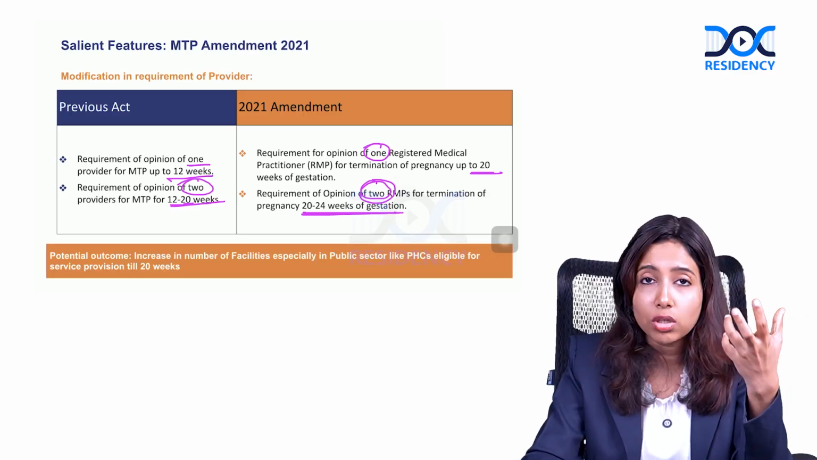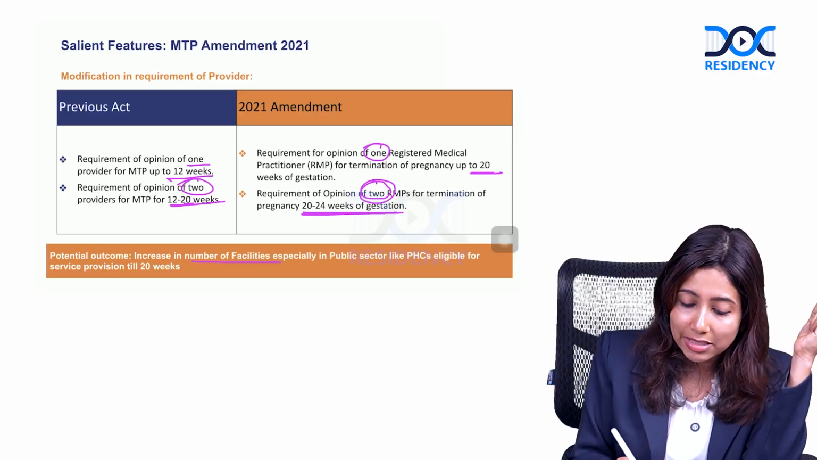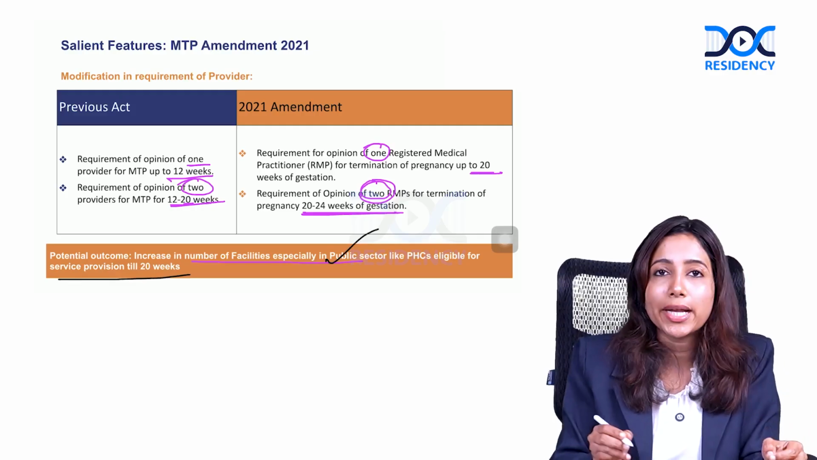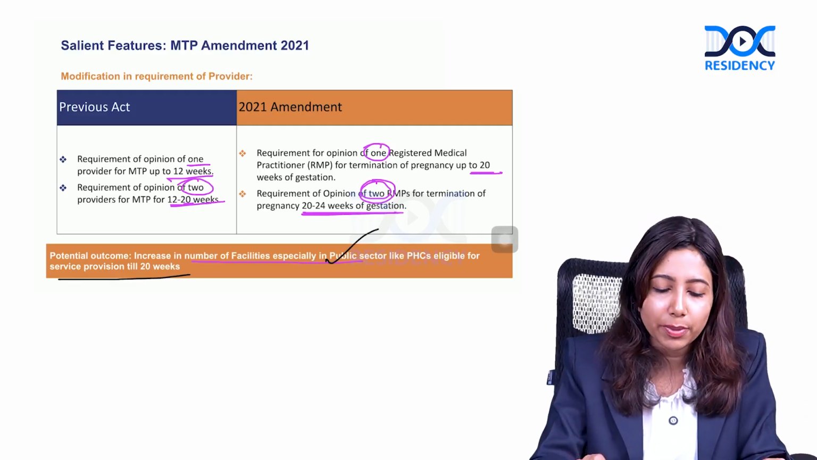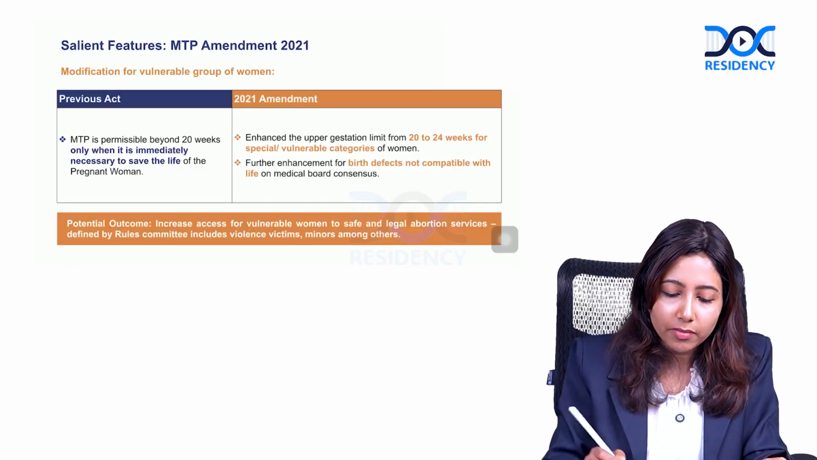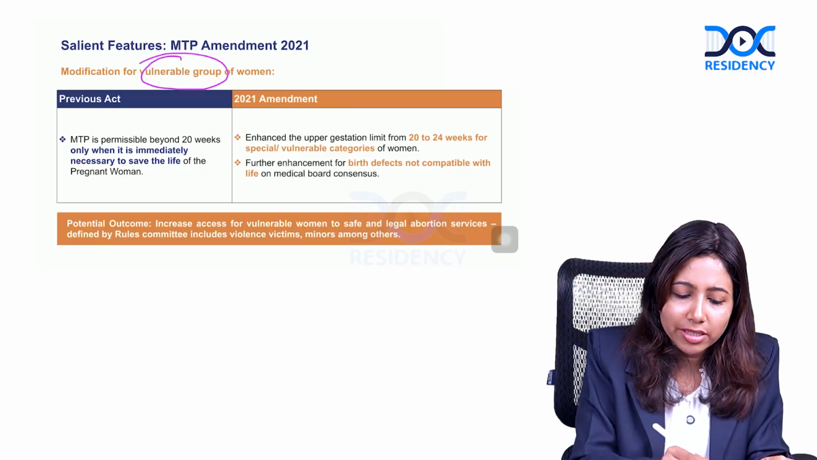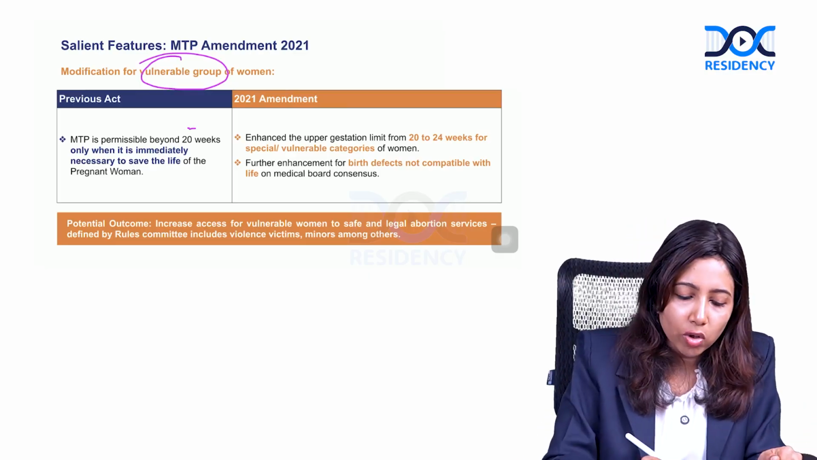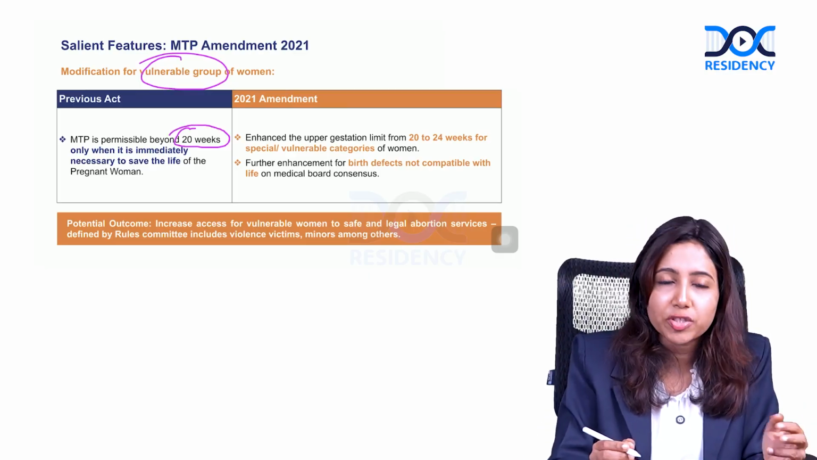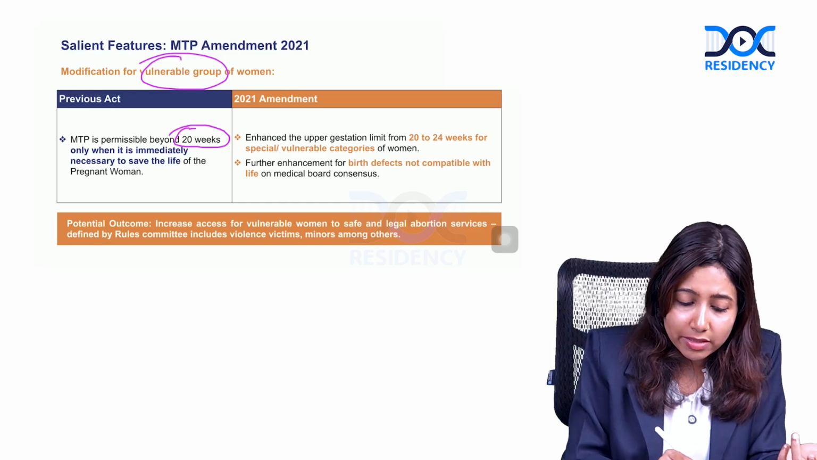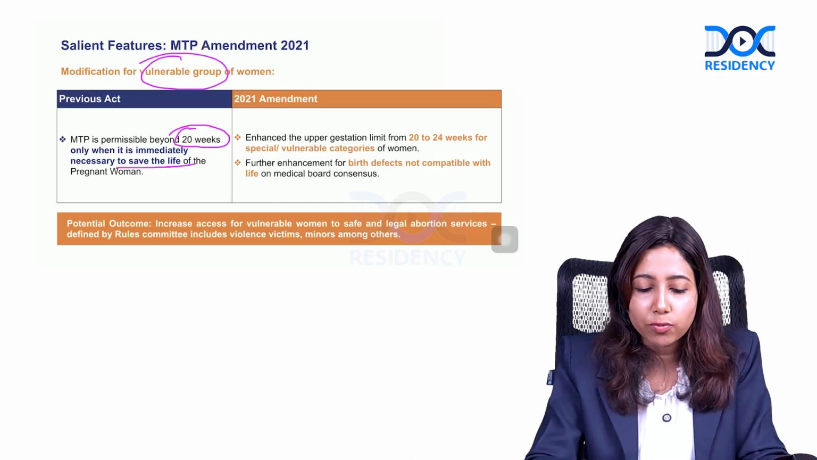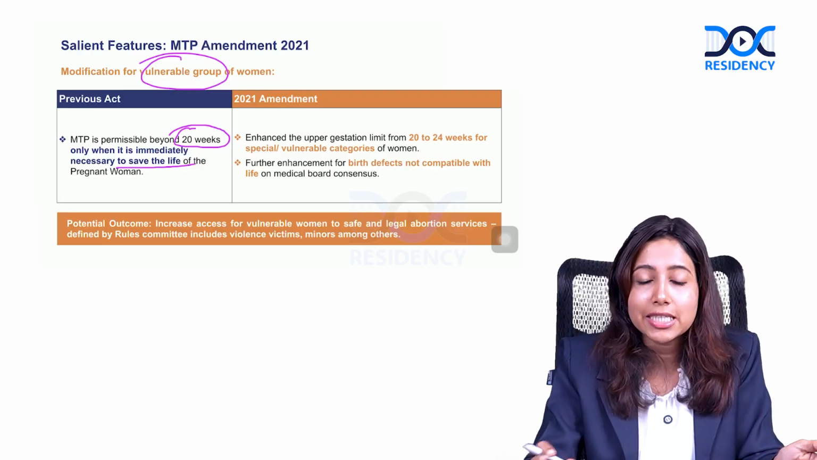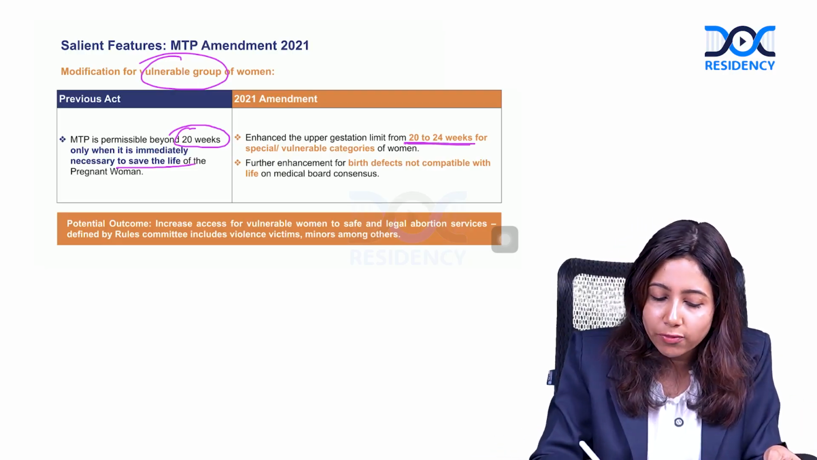What is the main outcome due to this? There is a potential increased number of facilities, especially in the public sector, for providing this safe provision of MTP till 20 weeks. There is also a modification regarding the vulnerable group of women. Previously, MTP was allowed beyond 20 weeks only if that was to save the life of the pregnant woman. Now, the 2021 amendment states that the special category is extended from 20 to 24 weeks.